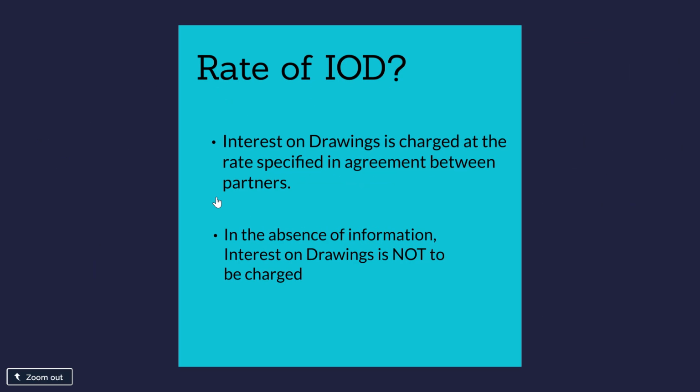The rate of interest on drawings. Interest on drawings is charged at the rate which is specified in the agreement between the partners. So whatever has been agreed among the partners, the rate of IOD will be that rate. In the absence of information, interest on drawings is not to be charged. If you recall, in the absence of partnership deed, the provisions of the Indian Partnership Act of 1932 apply, which says that interest on drawings is not to be charged on any partner.